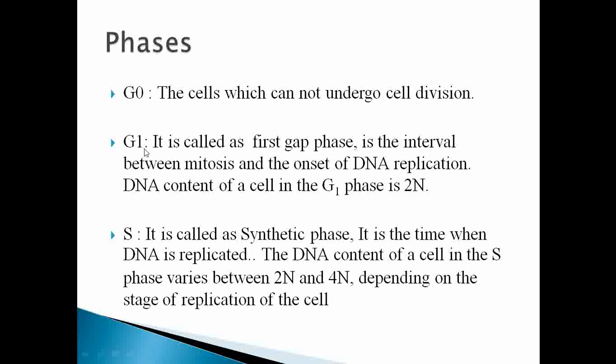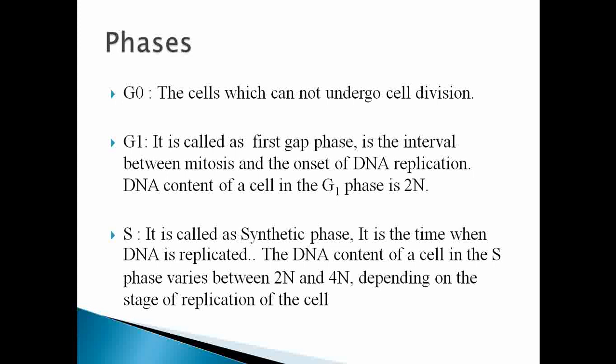The next phase, and the most important first phase, is called the G1 phase. This phase is also called the first gap phase. It is a gap or an interval between the replication of DNA and the starting of mitosis.